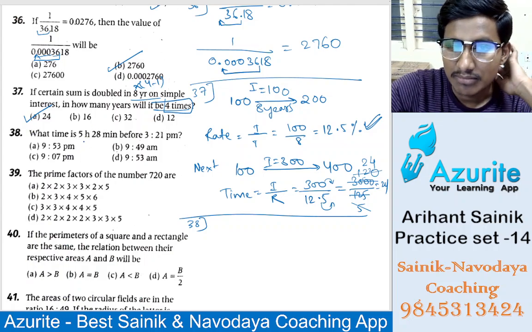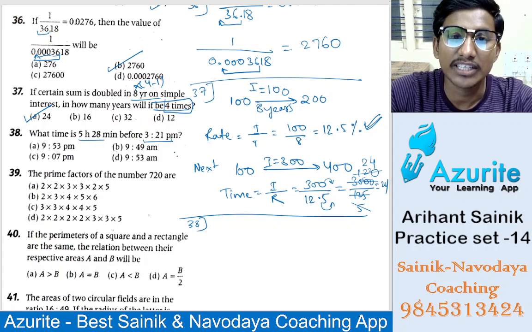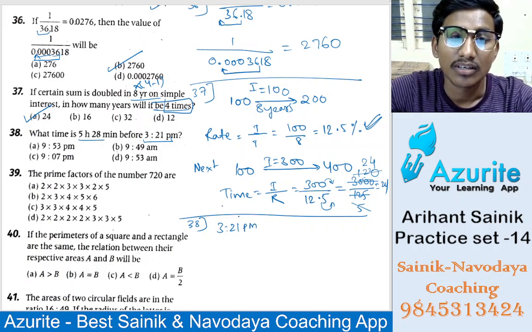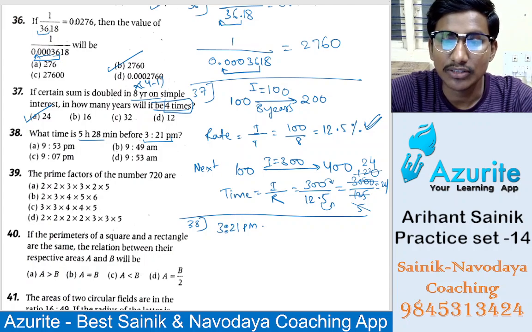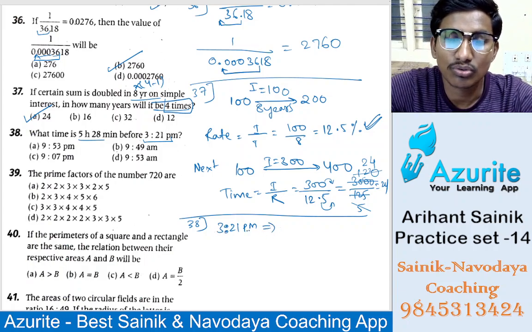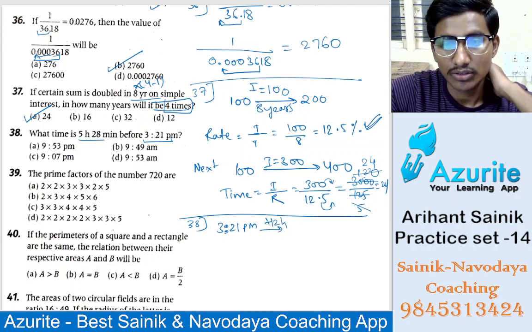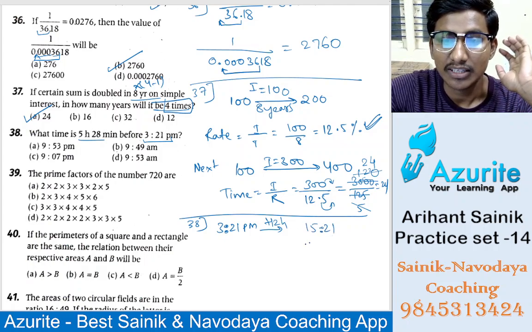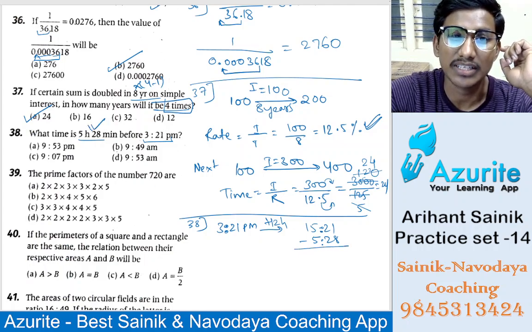Next here, that is 38. What time is 5 hours 28 minutes before 3:21 p.m.? Before means we have to minus it, right? So let me convert this into 24-hour clock. So 24 hour means we have to add 12 here, 12 hours. So 3 plus 12 is 15. 15:21, right? Minus how many hours? 5 hours and 28 minutes, right? So before means minus we have to do.